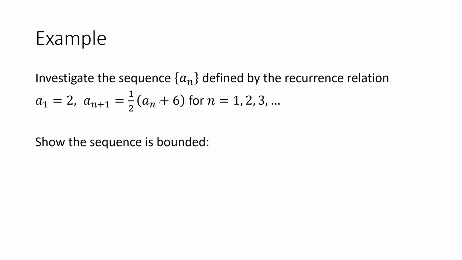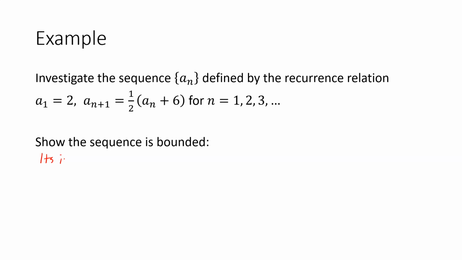Well, one way would be to find an upper bound or a lower bound and show that the upper bound and lower bound are always above or always below each term of the sequence. And we can use the fact that we showed that it's increasing already to show us that it's got an easy lower bound.